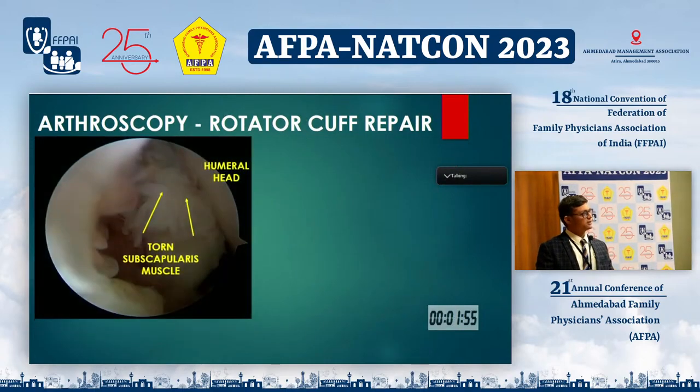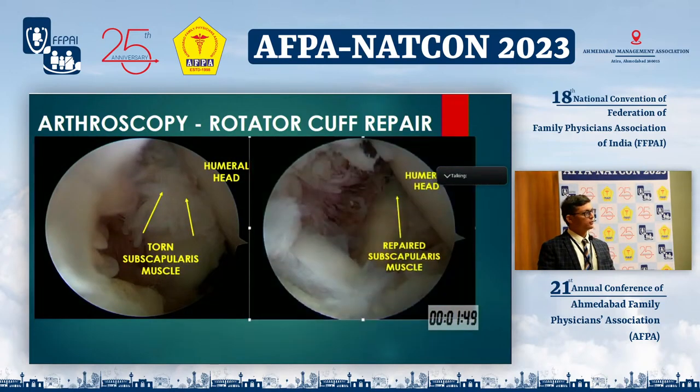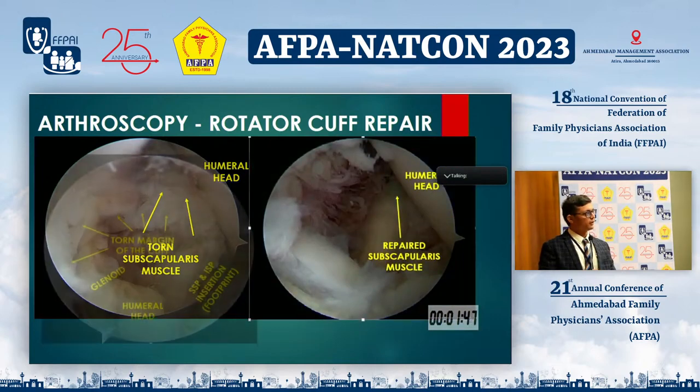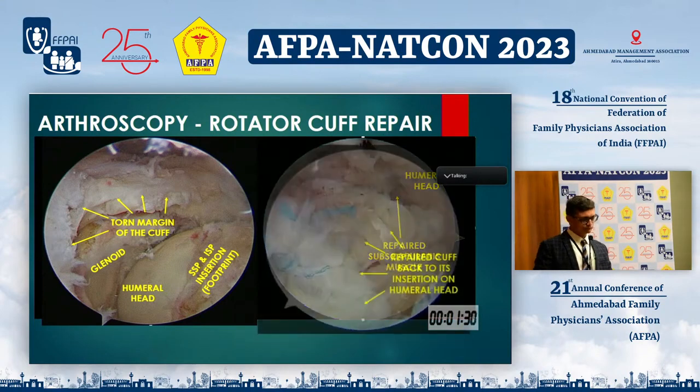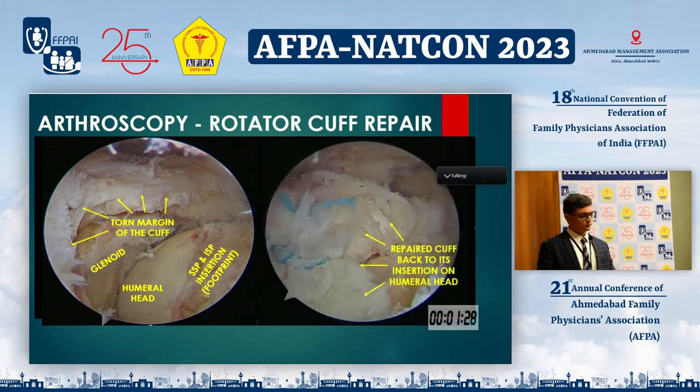So to summarize, here is the subscapularis tendon which is torn from its attachment on the lesser tuberosity, and with anchor it is repaired back to its normal position and normal tension. And this is the humeral head, this is the glenoid, and this is where normally subscapularis and supraspinatus and infraspinatus tendons are attached. They are detached and retracted over here, and these tendons are repaired back to their position with anchors. Here, they are repaired back to its position.